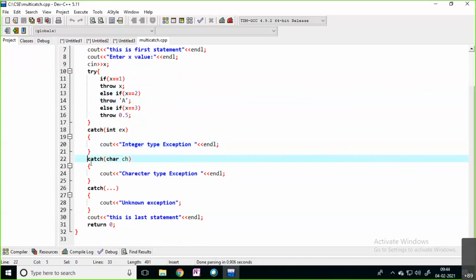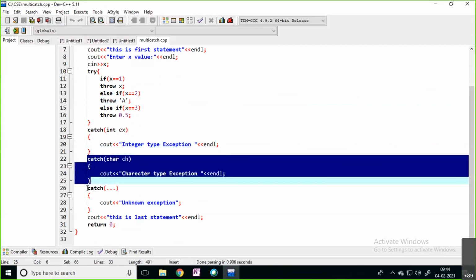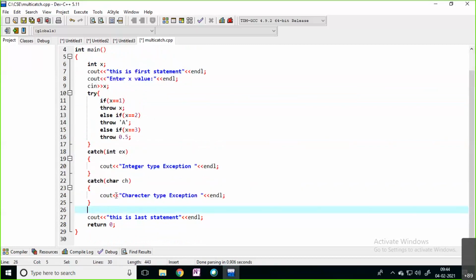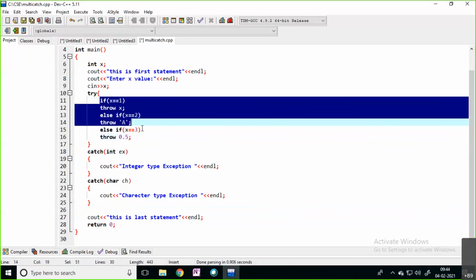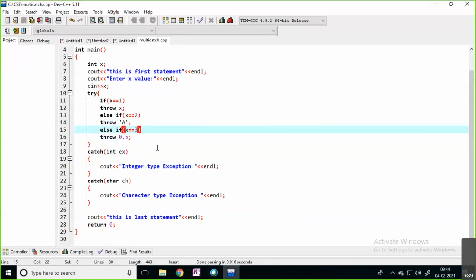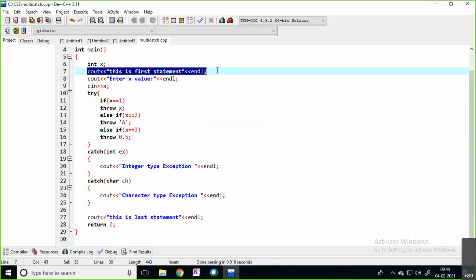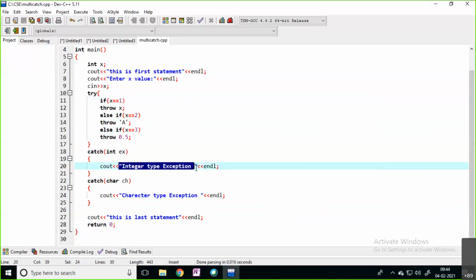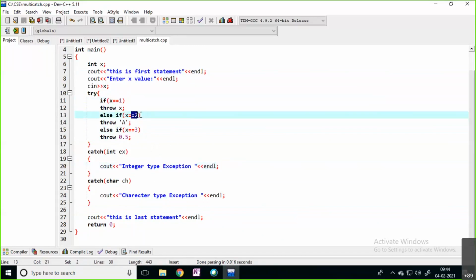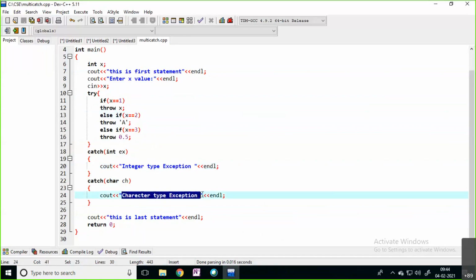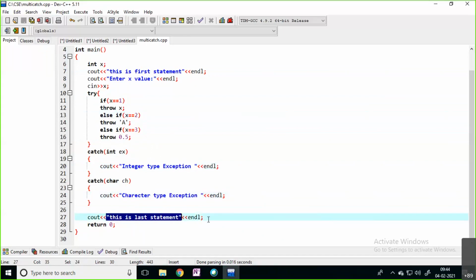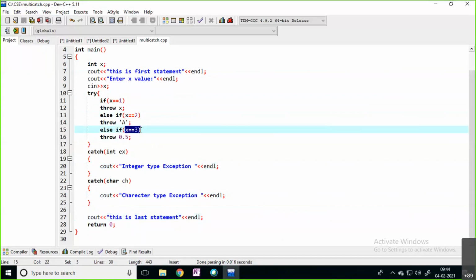This particular catch block is going to execute. For example, here you are raising double type, right? Let's see, I'm just handling only these two. What happens in this case? Let's see. The first statement is going to print, and if I enter 1, the integer type exception is going to be raised. If I enter 2, the character type exception is going to print, and the last statement also is going to print. Suppose I enter x value 3, what happens? Let's see.